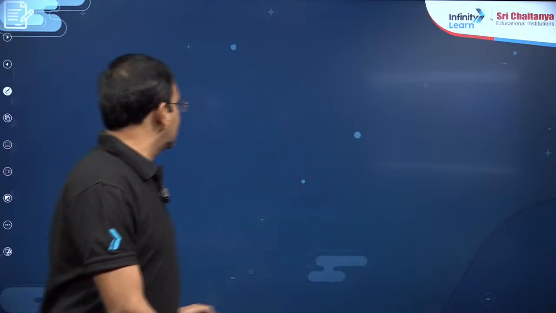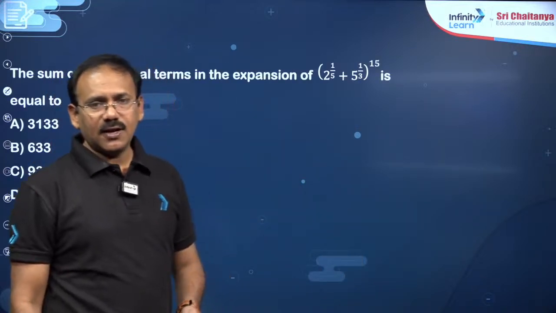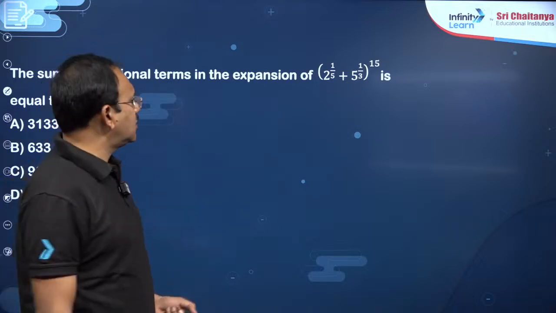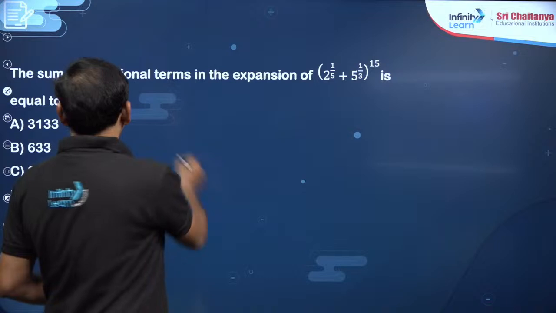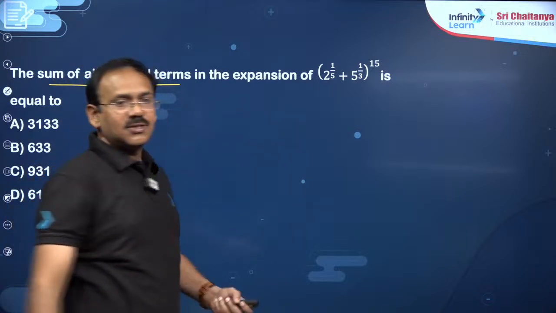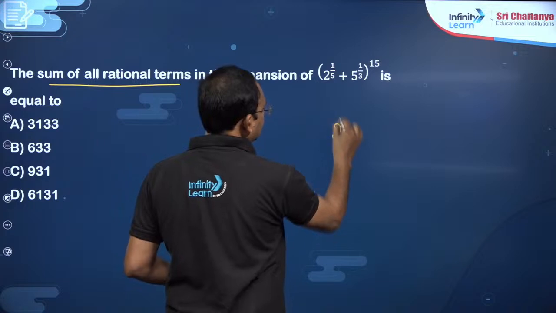Now the left out topics also I will try to highlight, dear students. Sum of all the rational terms in the expansion. There are 5 previous year questions. So first, how many rational terms there will be, then he is asking the sum. If the number of rational terms is asked, there is a shortcut. You just see when you will get rational terms.